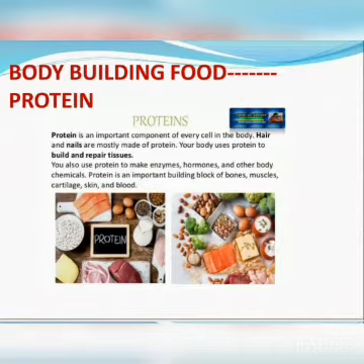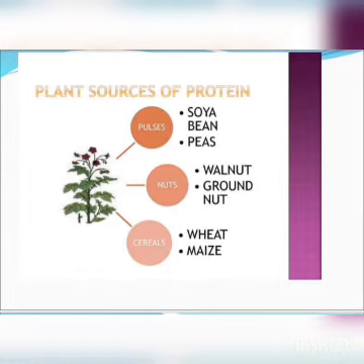Second are animal sources of protein, meaning from animals we get protein in the form of milk, meat and egg. Okay, so protein is very important for our body.